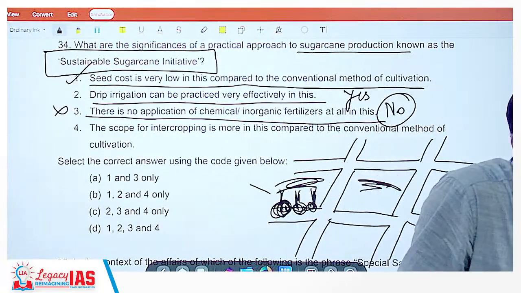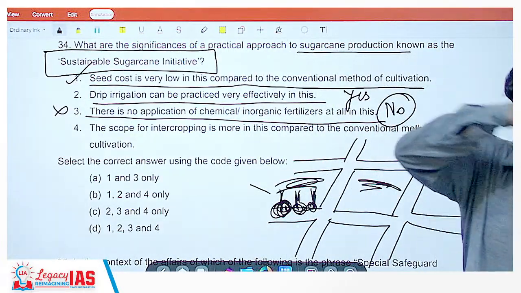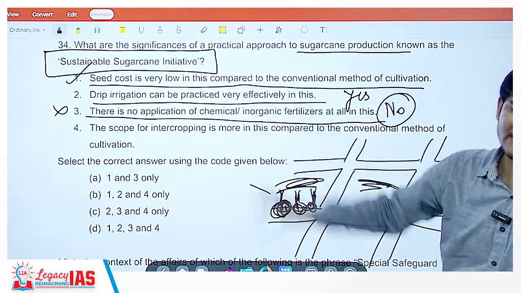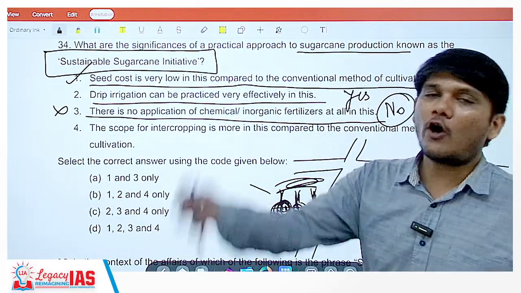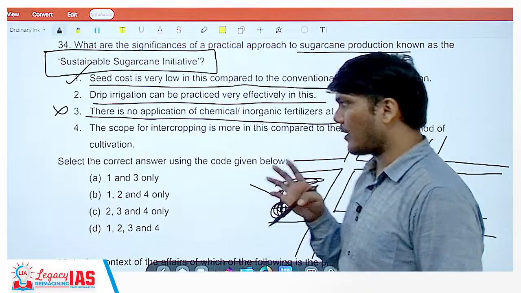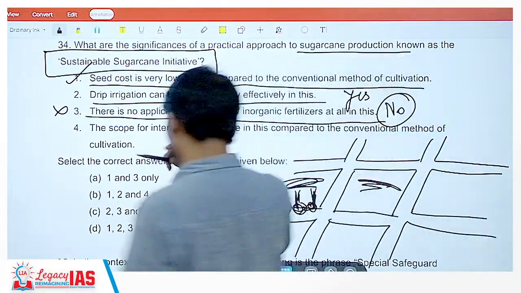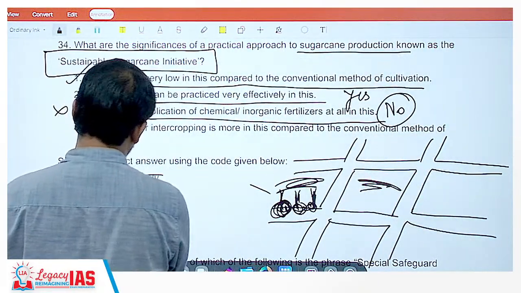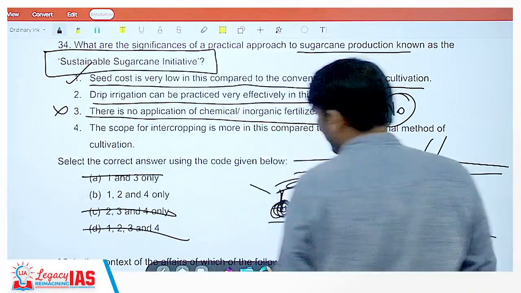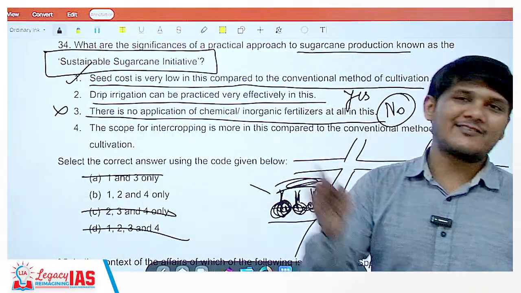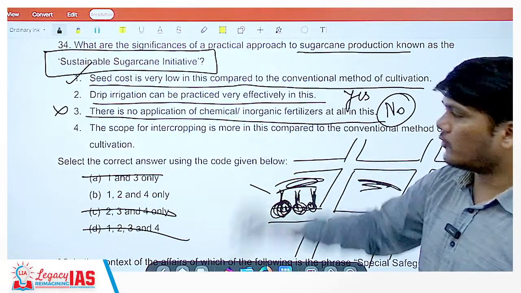If you talk about no chemical fertilizer at all, it will become completely organic, but that's not the case in the Sustainable Sugarcane Initiative. They talk about reducing it, but not completely stopping it. So 3 is wrong. Since 3 is wrong, this is gone, this is gone, this is gone. You are left with only one option, that is B, 1, 2 and 4. But still, let us look at the 4th statement.